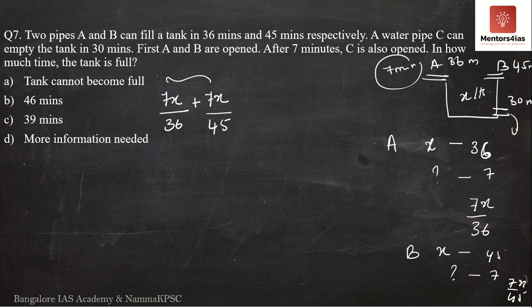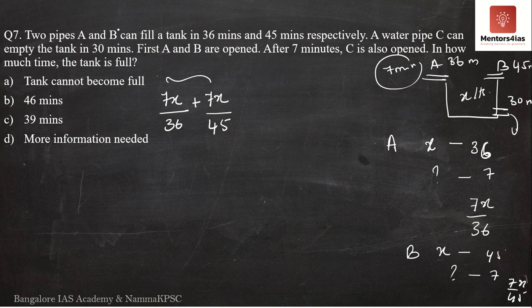After 7 minutes, pipe C is also opened. So now the question is asking, in how much time can the tank be filled? So after 7 minutes, it takes some amount of time for the tank to be filled.